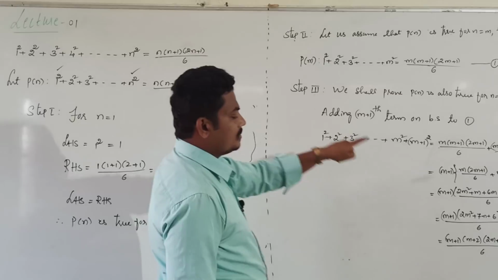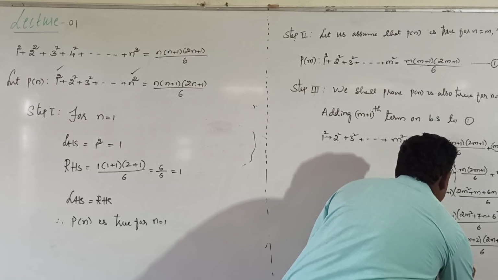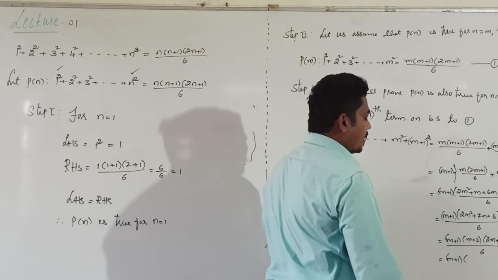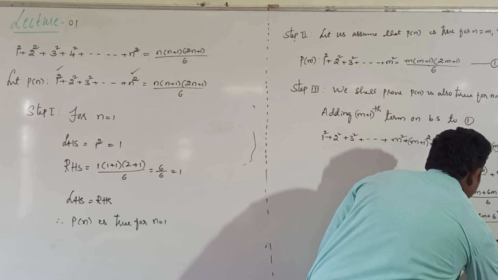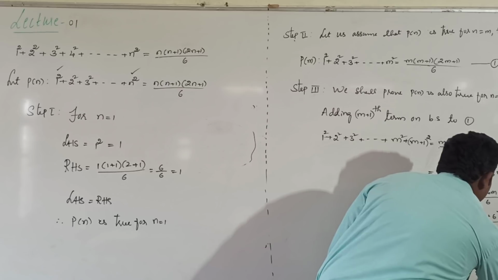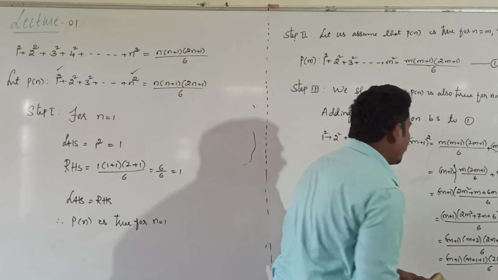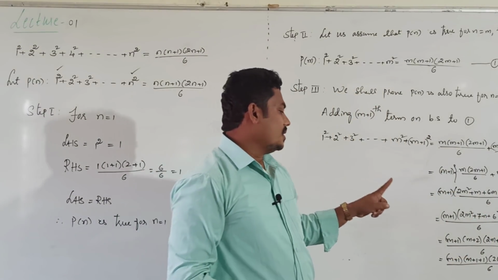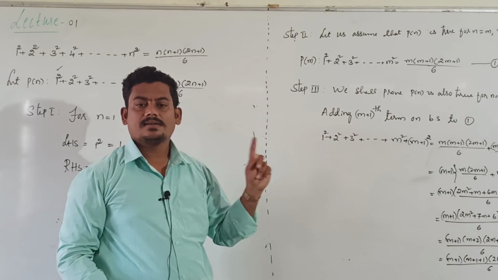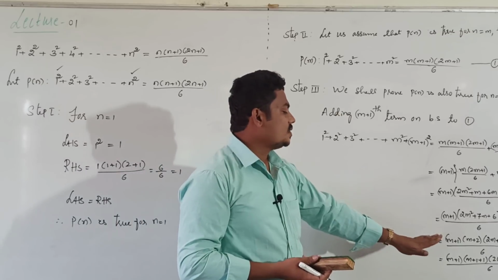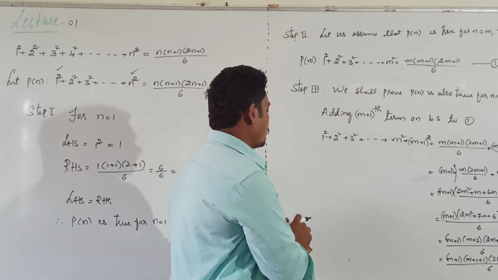I will write one more step: m plus 1 as it is, m plus 2 as m plus 1 plus 1, and 2m plus 3 as 2 into m plus 1 plus 1, whole thing divided by 6. Clearly in place of n we get m plus 1. Wherever n is there, we get m plus 1. So this statement is true for n equal to m plus 1.